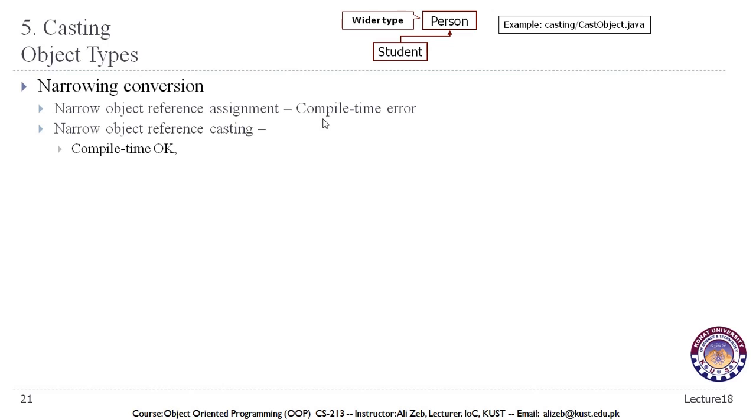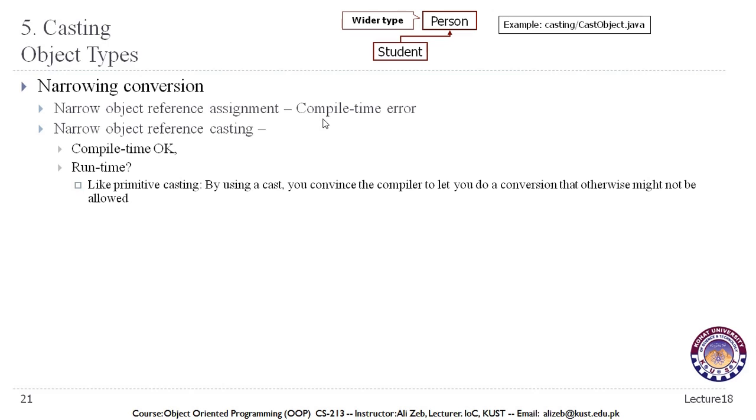Narrow object reference casting, on the other hand, can be okay at compile time, but it is checked at runtime. Like primitive casting, by using a cast you convince the compiler to let you do a conversion that otherwise might not be allowed. The runtime check determines whether the class of the object being cast is compatible with the new type.